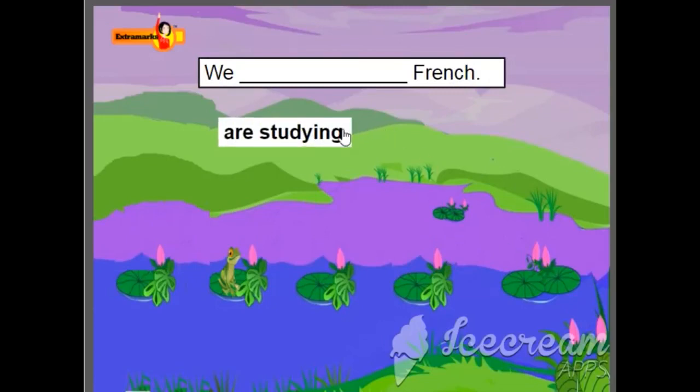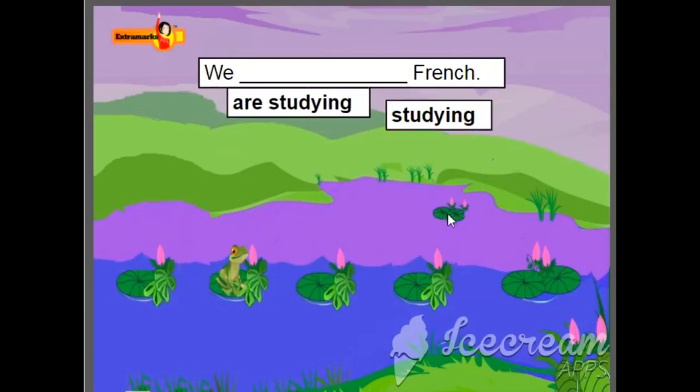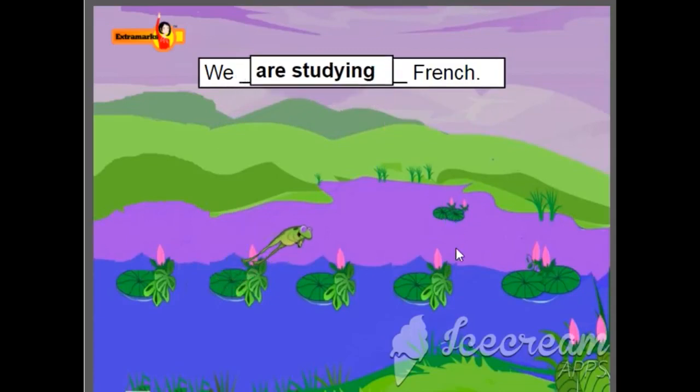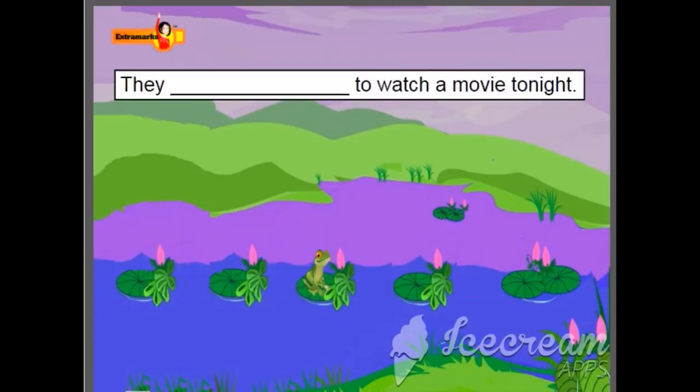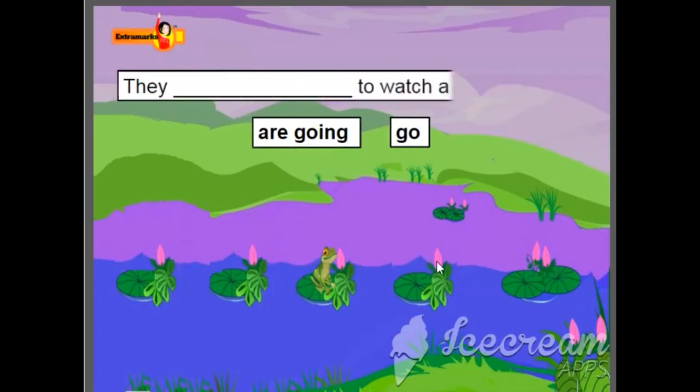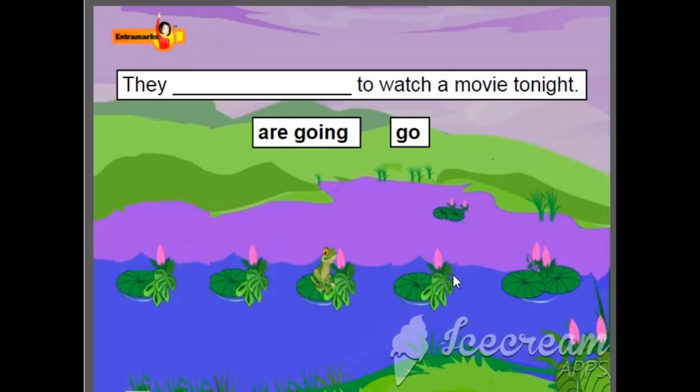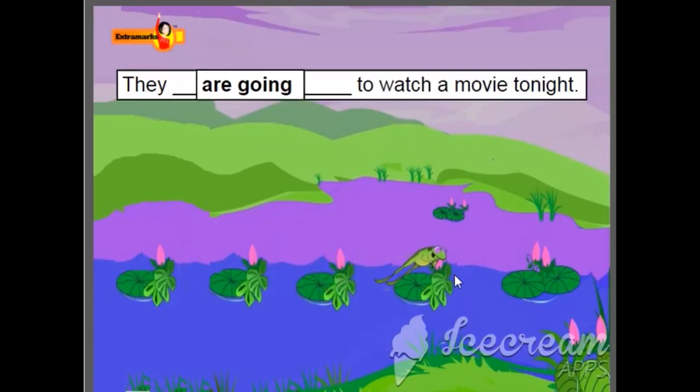Are studying or studying. Correct! Are studying. We are studying French. The third one is: they dash to watch a movie tonight. Are going or go. Correct! Once again, are going. They are going to watch a movie tonight.